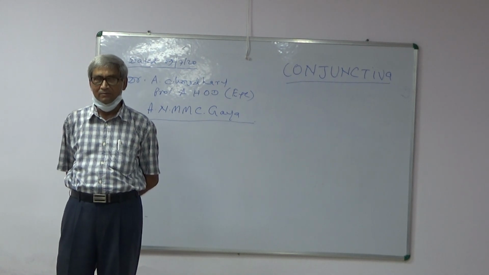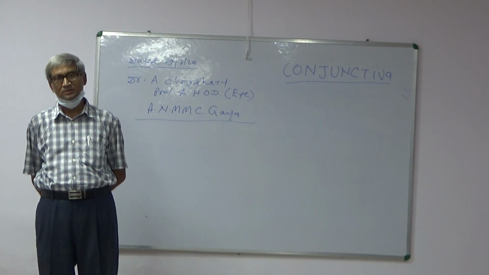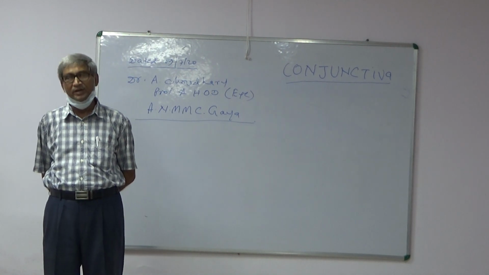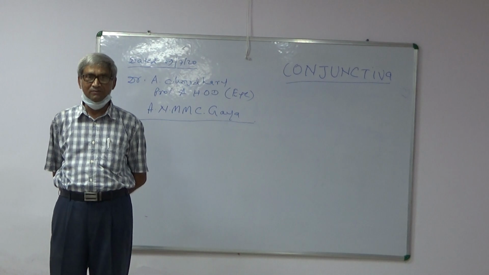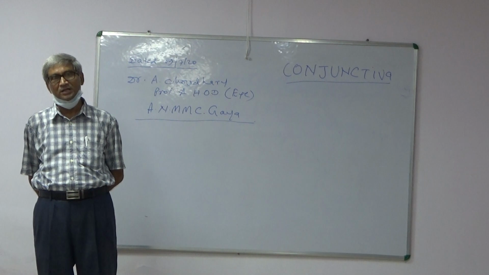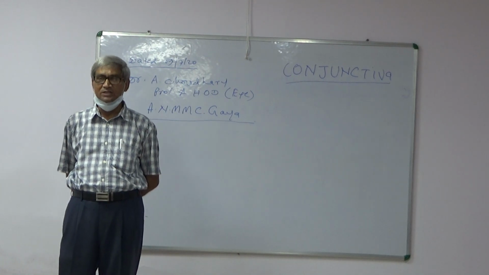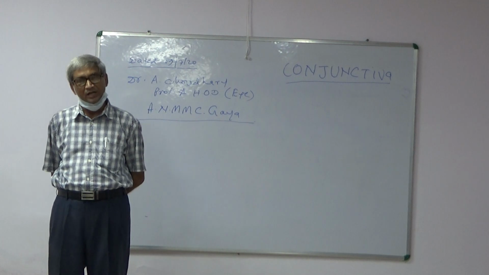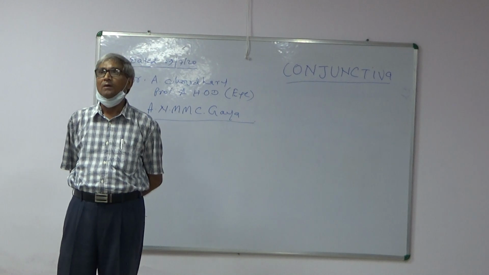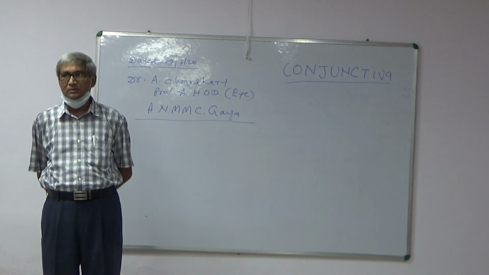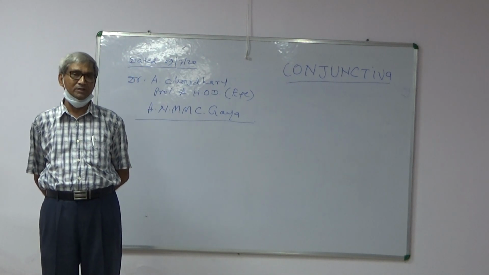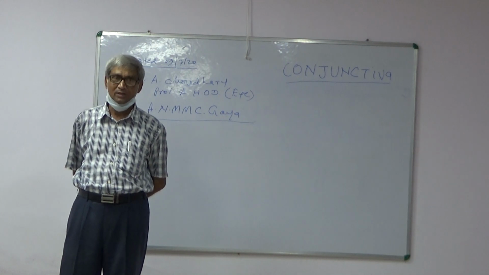At the tarsal conjunctiva, the epithelium has two layers: superficial cylindrical cells and deep flat cells, whereas other parts of the conjunctiva, like bulbar conjunctiva and conjunctiva of the fornices, have three layers: superficial cylindrical cells, intermediate polygonal cells, and deep flat cells. This is the configuration of the epithelium of the different parts of the conjunctiva.